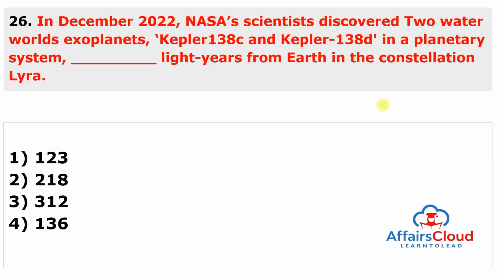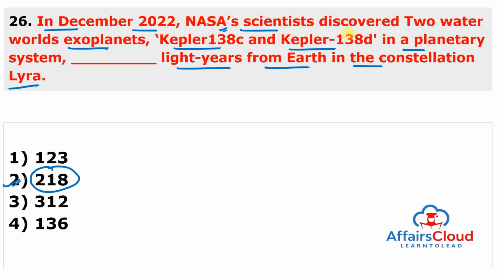Moving to next question. In December 2022, NASA scientists discovered two water-world exoplanets named Kepler-138c and Kepler-138d in a planetary system which is how many light years away from the Earth in the constellation Lyra? Just study the question, just remember from the slide, and the answer to this question is 218 light years, the second option. So two exoplanets, 138c and 138d, were found by NASA, National Aeronautics and Space Administration scientists in a planetary system known as Kepler-138, which is 218 light years from the Earth in the constellation Lyra.